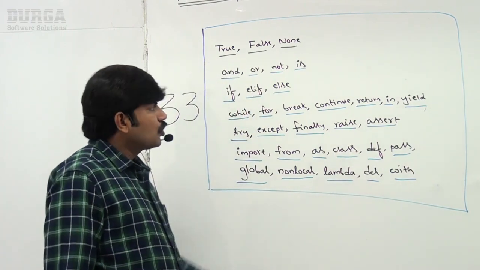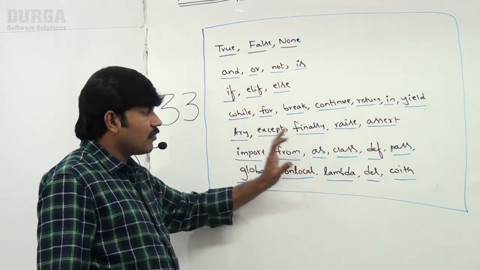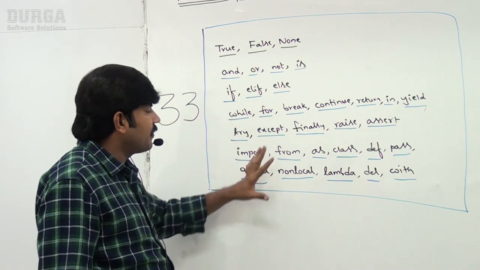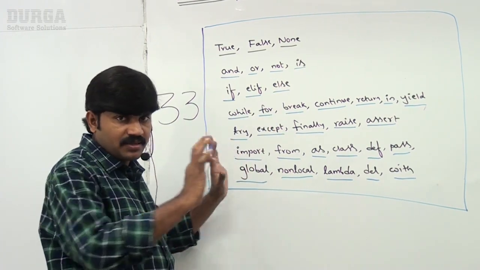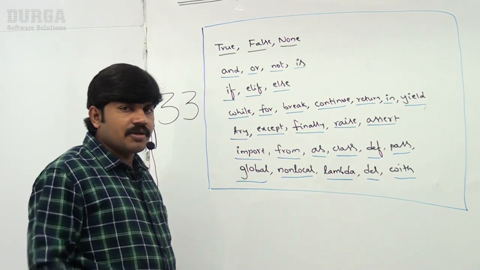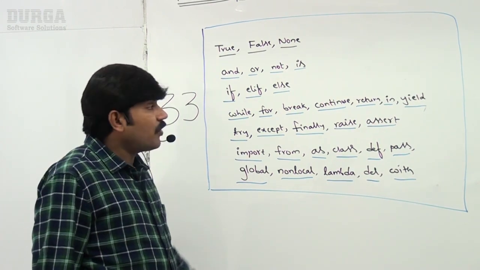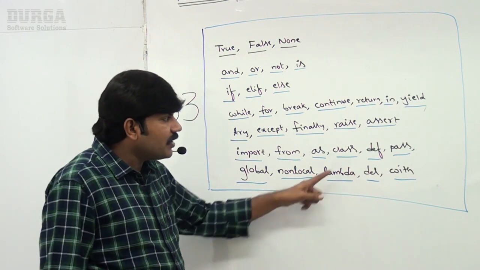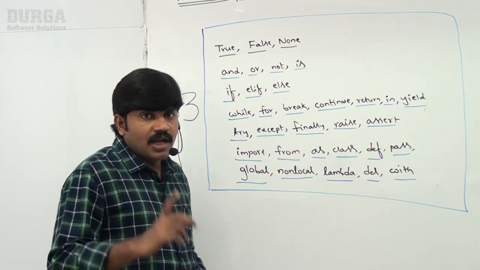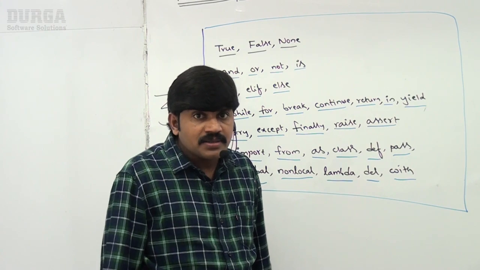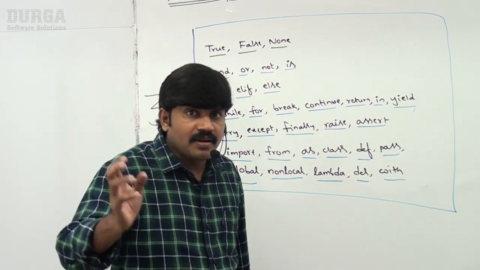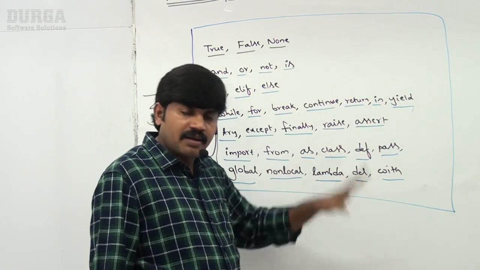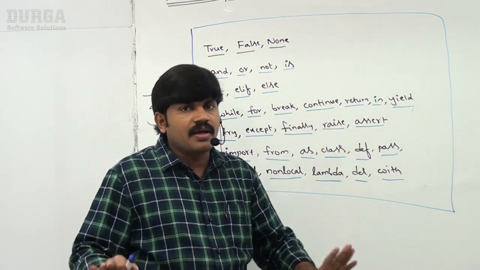Like, in total how many reserved words are there, how many keywords are there? 33 keywords are there in Python. Remember, this is the list, sir. Sir, the first question, if you are going to ask, sir, what is the purpose of yield, what is the purpose of global, or what is lambda, or what is pass? Can you please explain? Because discussing Python, learning the Python language itself is learning all these things. At last you will get much clarity about these.